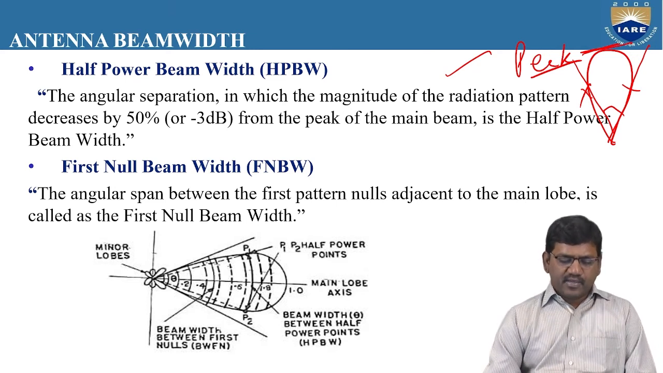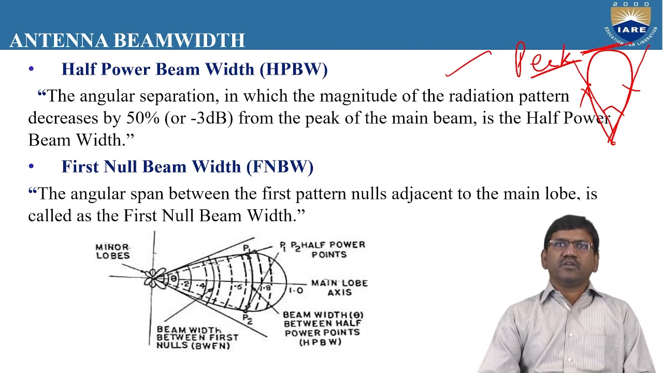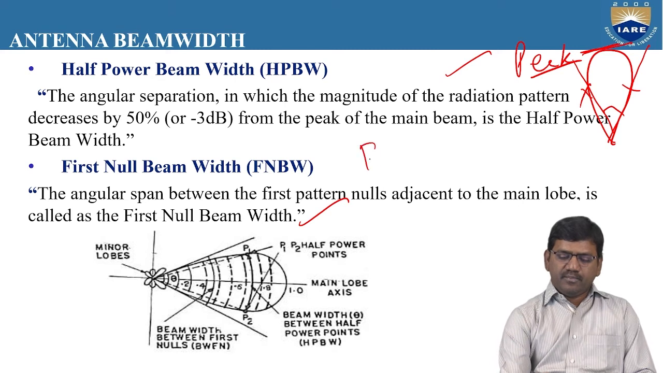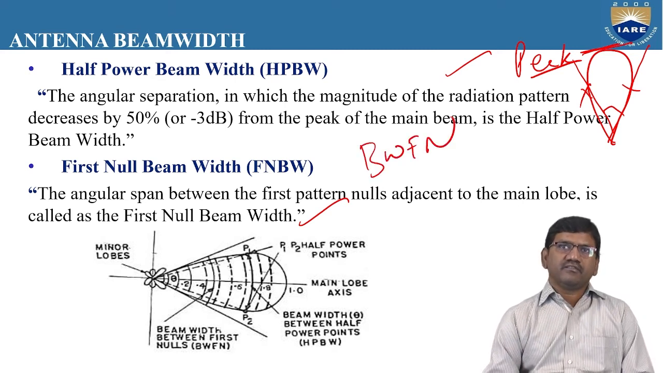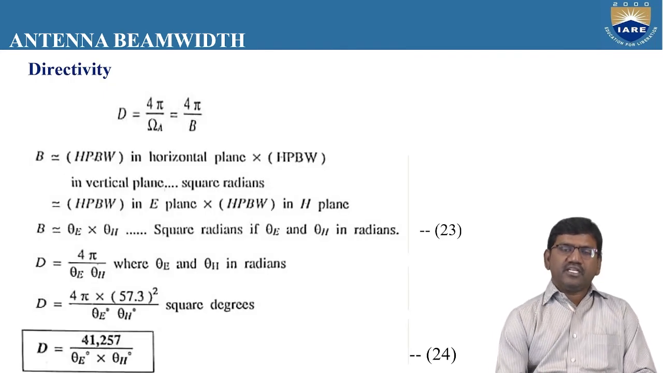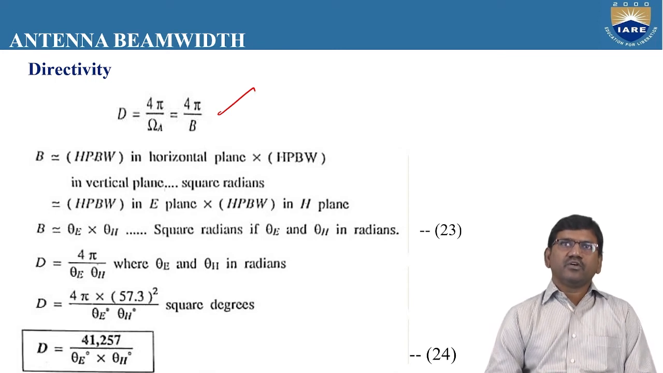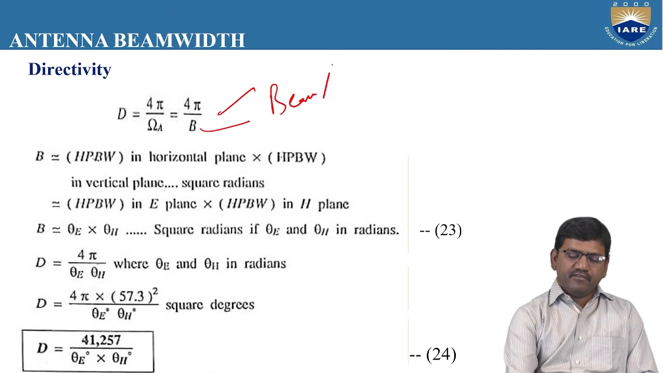And the angular span or the angular separation between the first pattern nulls adjacent to the main lobe, we call it the first null beam width or beam width between the first nulls. So for antenna beam width, we can derive an expression: D is equal to 4 pi by omega A, or 4 pi by B, where B represents the beam area.